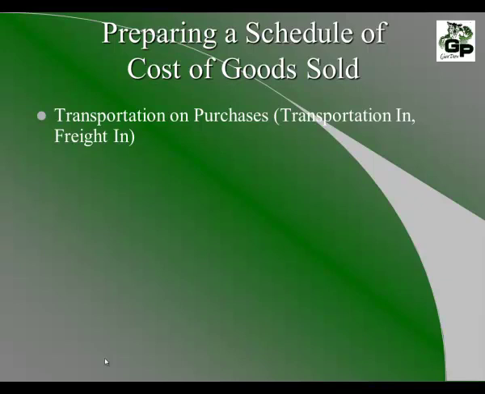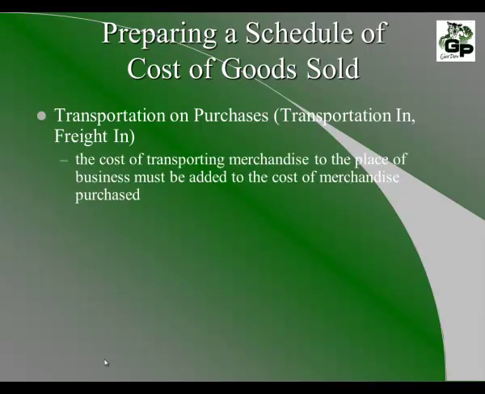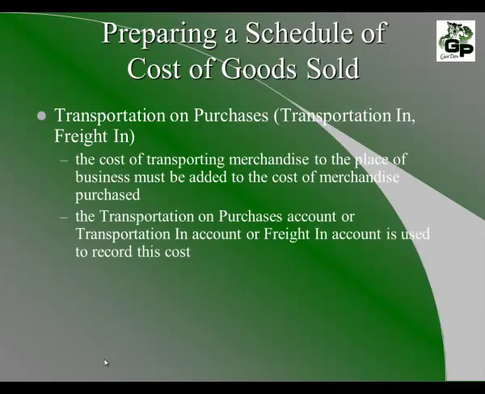Transportation on purchases is sometimes called transportation in or freight in, meaning that this is the cost for transporting the purchases to bring them into the company. This must be added to the cost of the merchandise purchased.